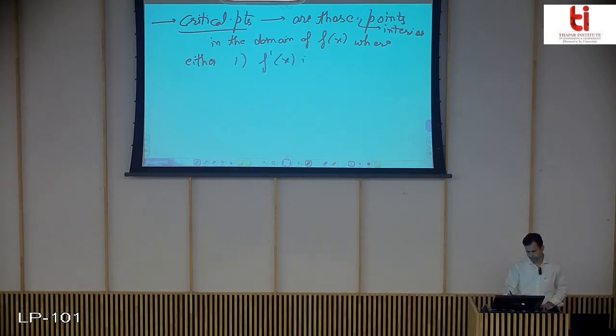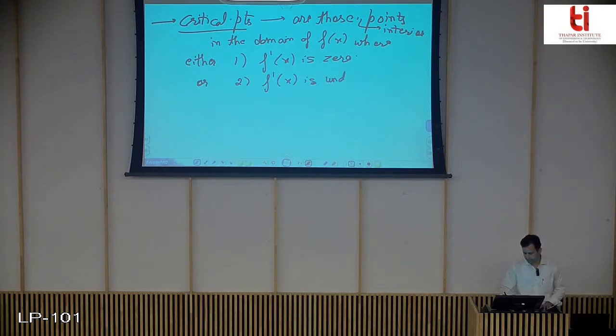So critical points, he says, are those interior points in the domain of f(x) where either f dash is 0 or f dash is undefined.